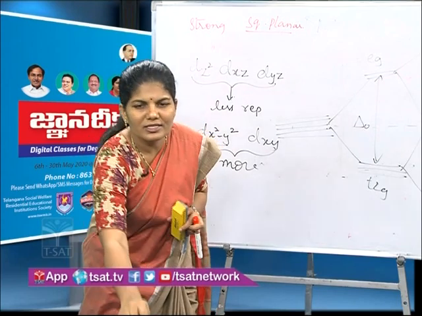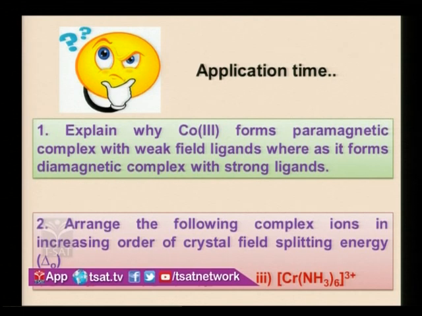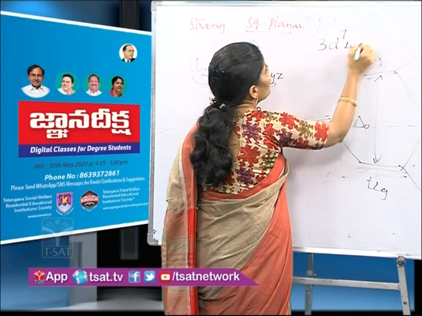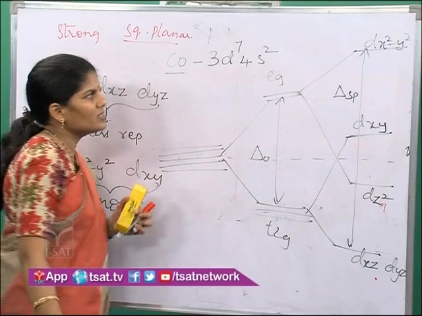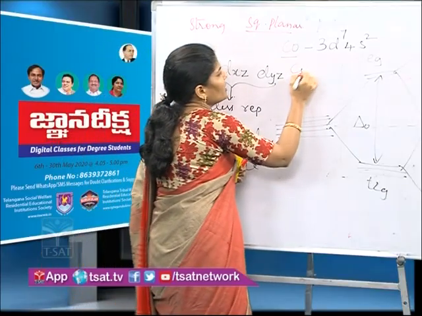Now it's application time. Let us apply whatever we have learned so far. I have given two questions you can see on the screen. Explain why cobalt 3 forms paramagnetic complex with weak field ligands, whereas it forms diamagnetic complex with strong ligands. How can you solve this problem? Cobalt outermost configuration is 3d7 4s2. Cobalt 3 they have mentioned, right?